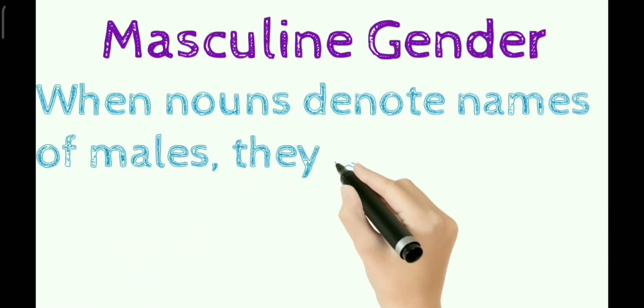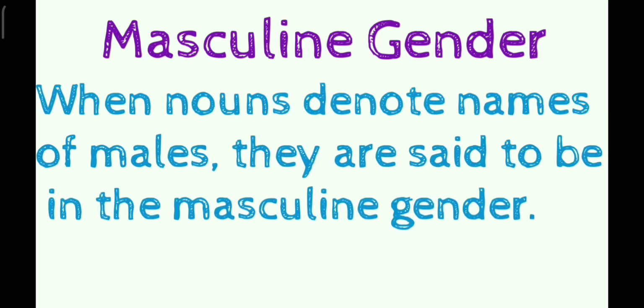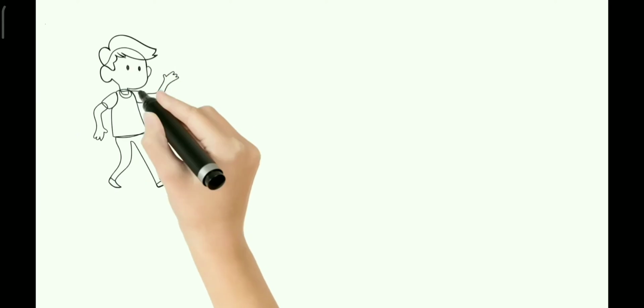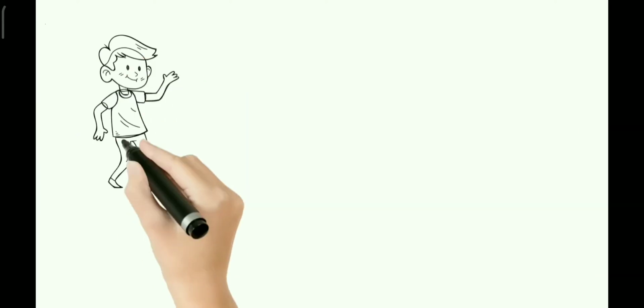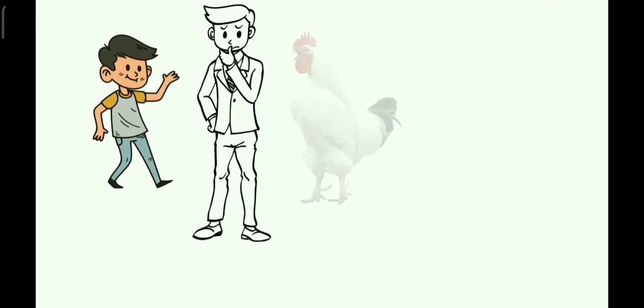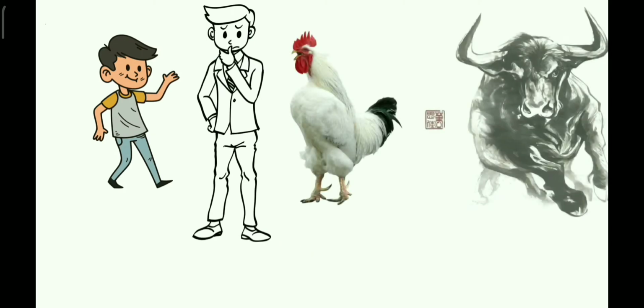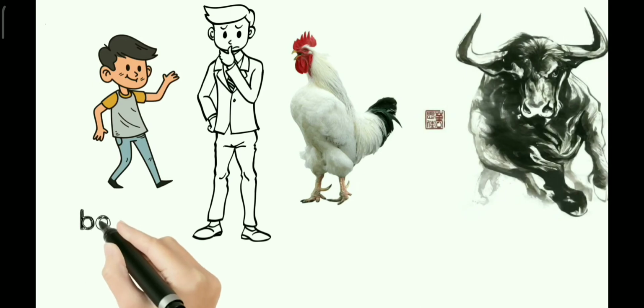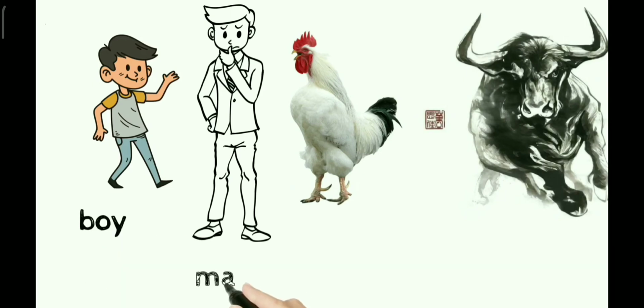Masculine gender. When nouns denote names of males, they are said to be masculine gender. For example, this is a boy. This is a man. It is a cock. And it is a bull. They all are the male species.